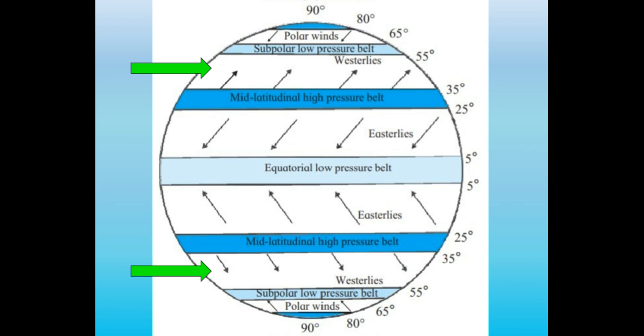Prevailing westerlies, shown with the green arrows, are the winds in the middle latitudes between 35 and 65 degrees latitude. This is where we live. They tend to blow from the high pressure area in the horse latitudes towards the poles. These prevailing winds blow from the west to the east, steering extratropical cyclones in this general manner.